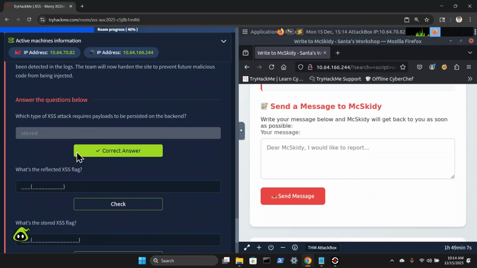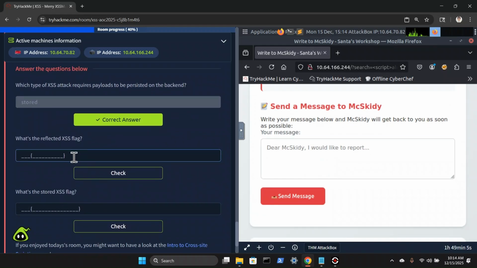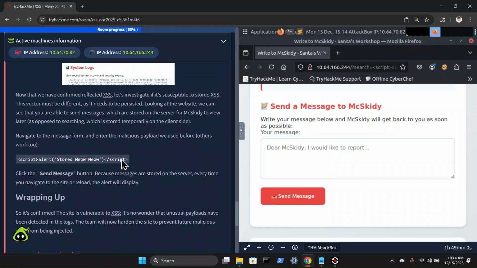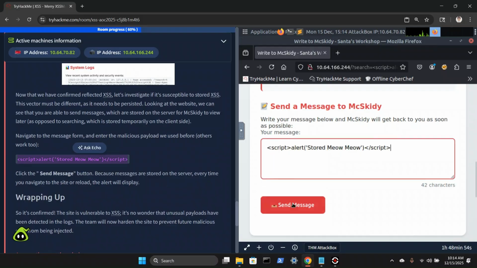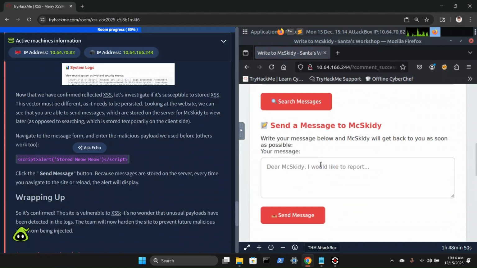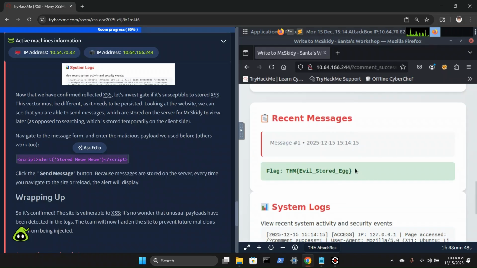So let me get rid of our flag here. We're going to paste that. Nice. And then we're going to come back up, grab the stored script here. We're going to send that in a message and hit OK. We'll scroll back down. There we go. And we also get our other flag.